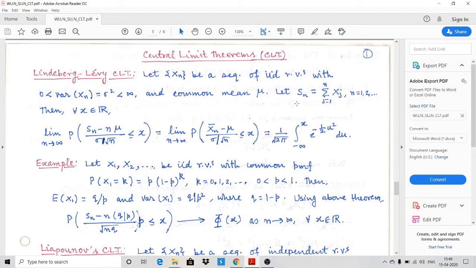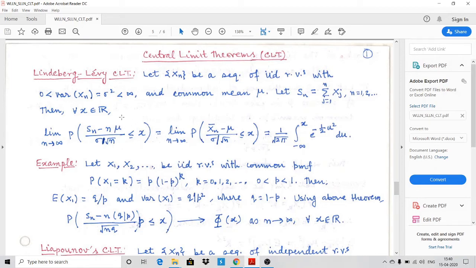Then if we define Sn is equal to summation Xj, j from 1 to n, then for every x in real line, the limit n tends to infinity, probability of Sn minus n mu divided by root n sigma less than or equal to x.